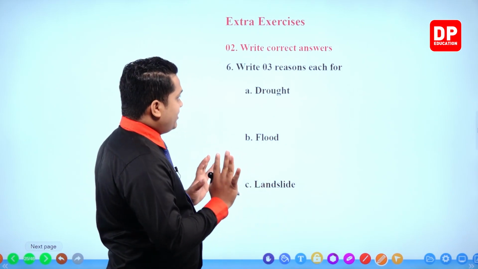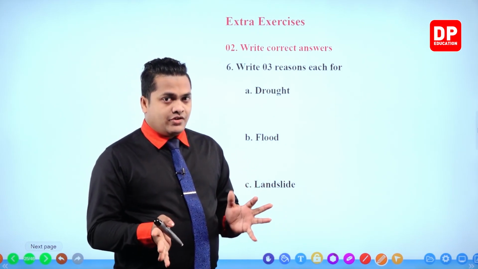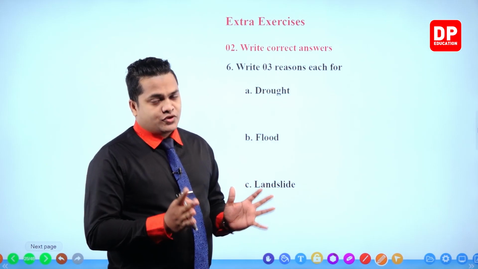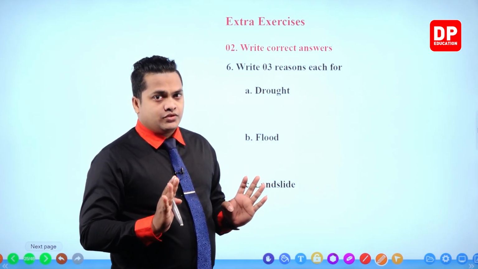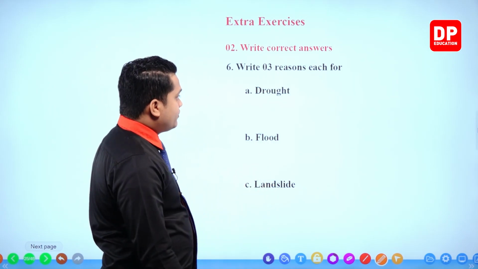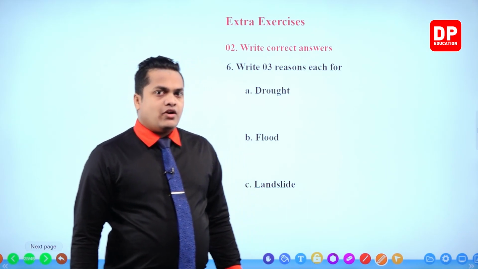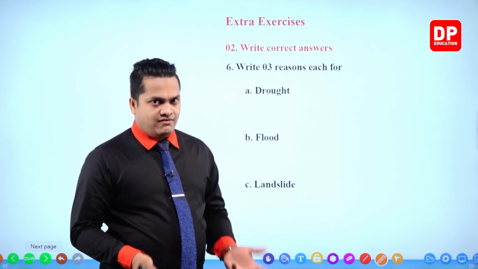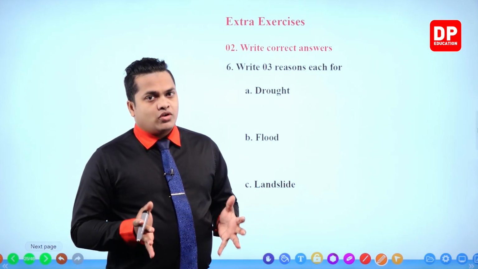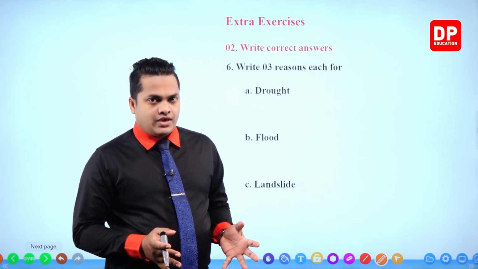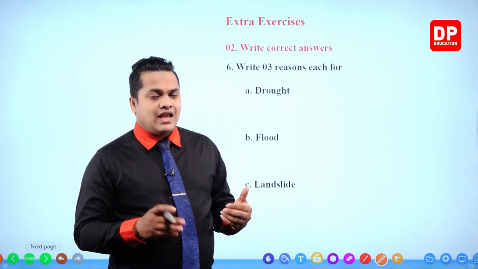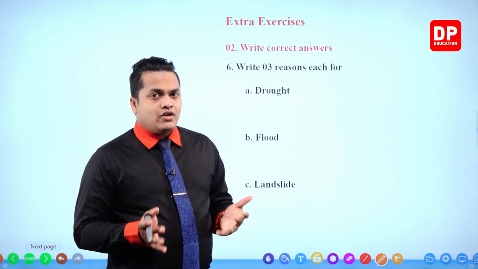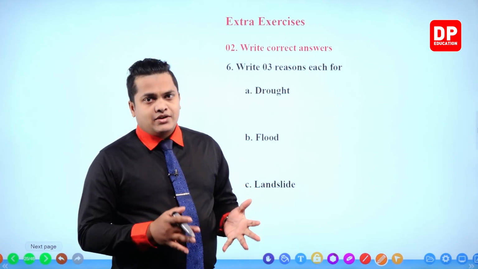They are not mentioning whether the reason is a natural reason or else a human activity. So you can write any. Okay, so what are the reasons for drought? So drought is mainly occurring because of lack of rainfall, lack of monsoon winds, and also due to El Nino effect.